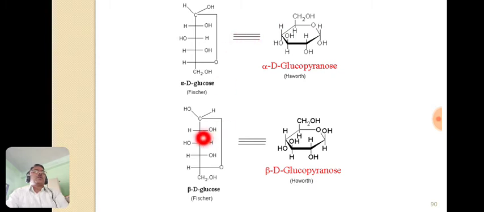And in the beta D glucopyranose or beta D glucose, as the hydroxyl group is to the left hand side, it is above the plane of the ring. Only this one is the difference. Remaining all is the same in the case of alpha D glucopyranose and beta D glucopyranose, or alpha D glucose and beta D glucose.